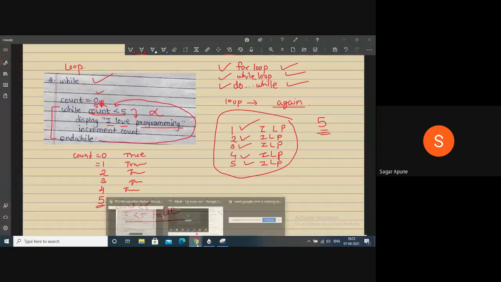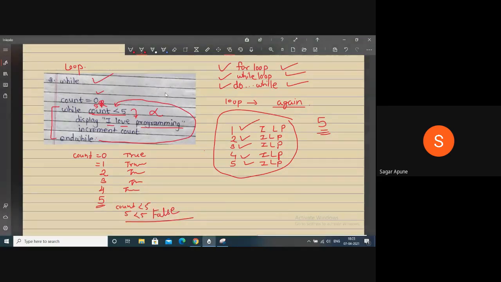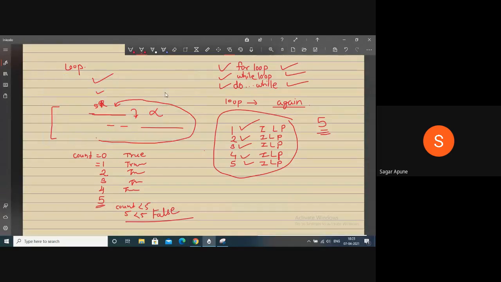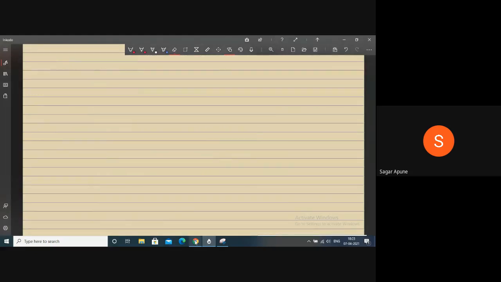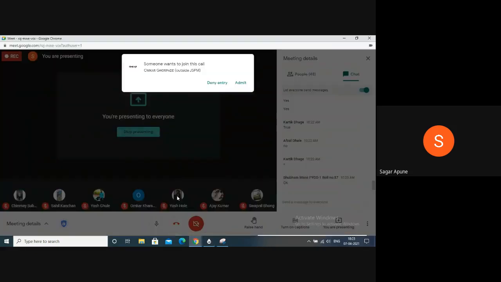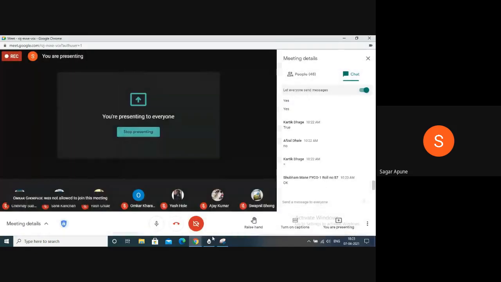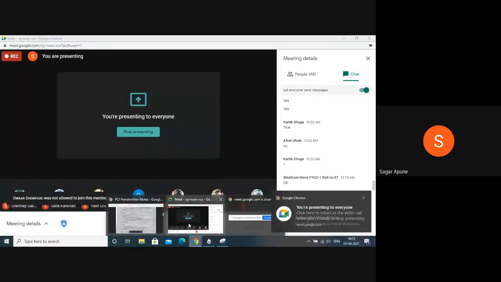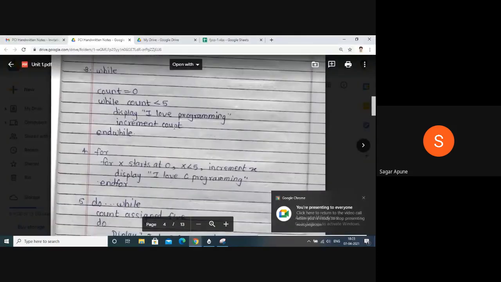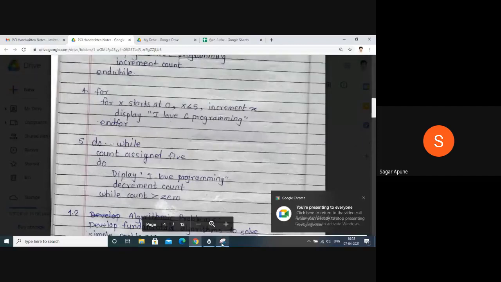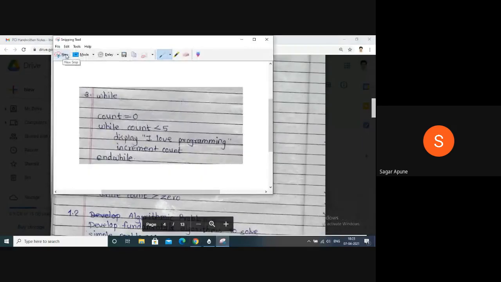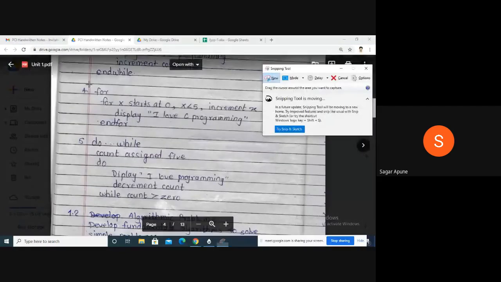Now next is the for loop. Okay, this is the pseudocode convention, not a program.